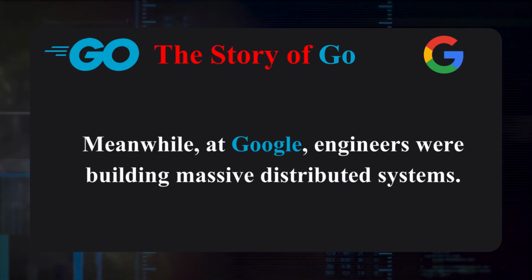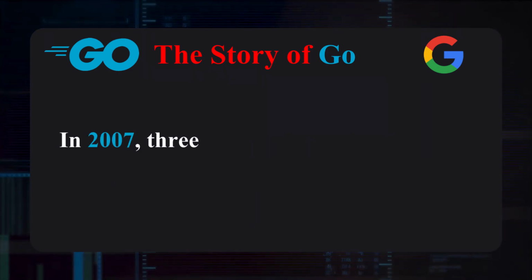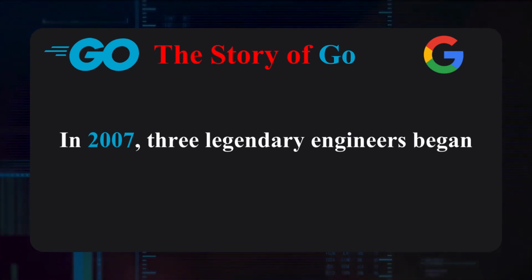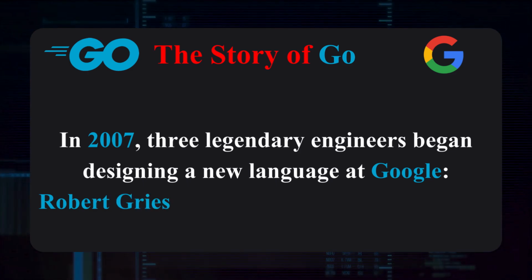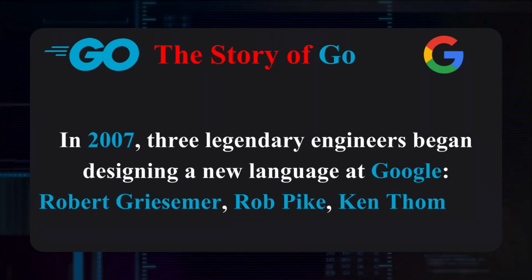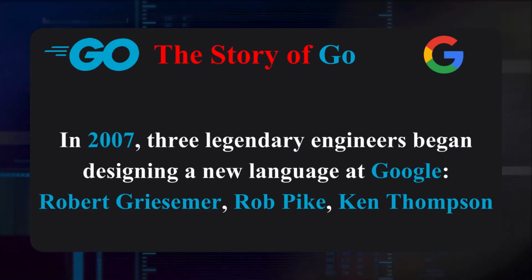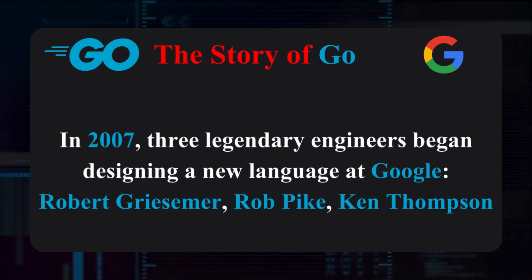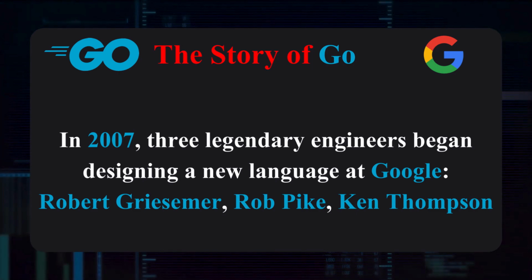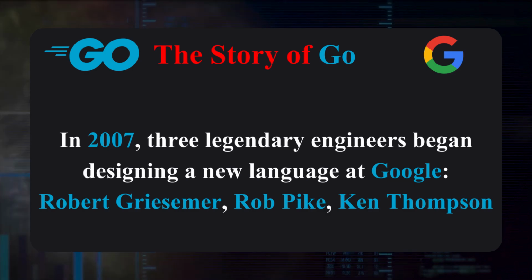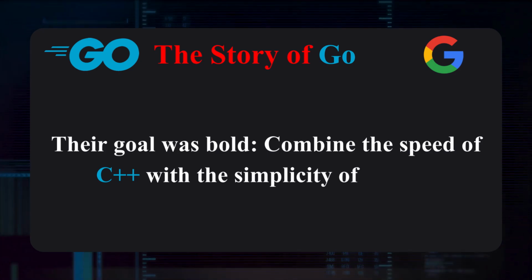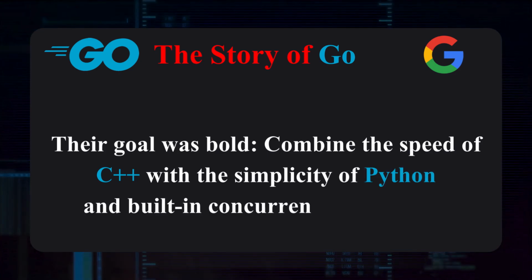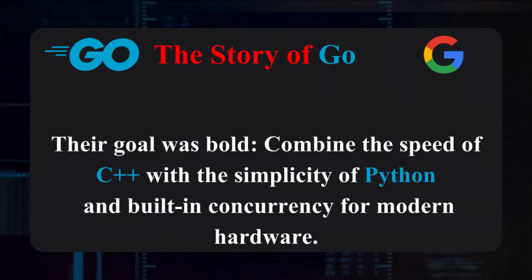Something had to change. In 2007, three visionary engineers began designing a new language at Google: Robert Griesemer, Rob Pike, and Ken Thompson. Yes, that Ken Thompson, the co-creator of Unix, the co-creator of C. If anyone understands systems programming, it was him. The goal was bold: combine the speed of C++ with the simplicity of Python and built-in concurrency for modern hardware.